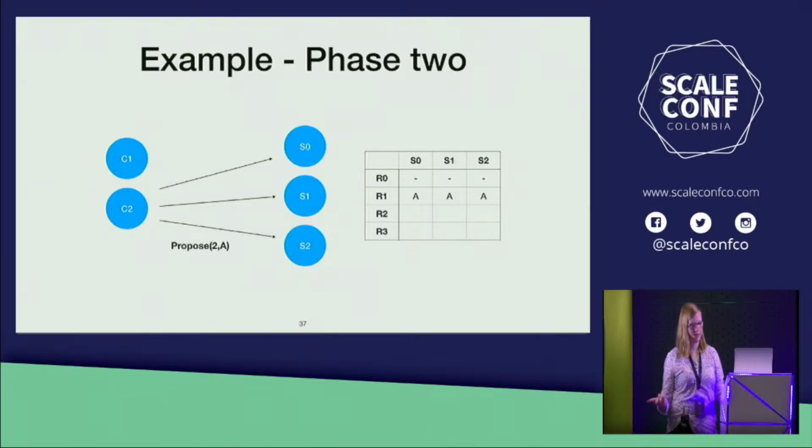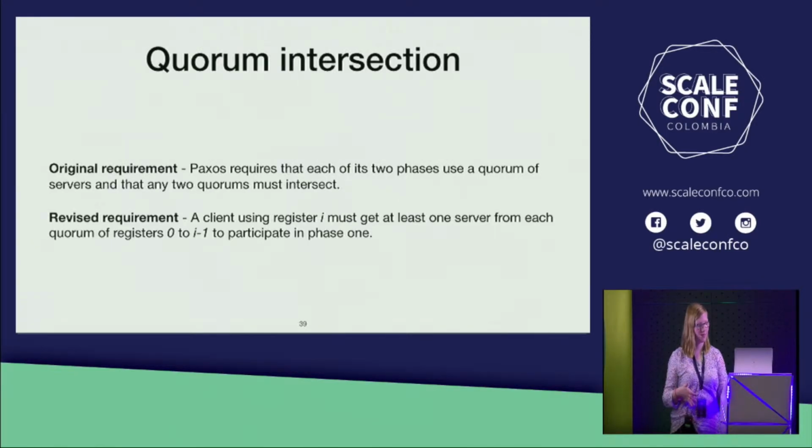And then this client proceeds again as before, asking the servers to write a particular value, in this case A, to register 2. And then it's done successfully. The details of this aren't super important for now. It's just the first phase is ensuring safety, and the second phase is when you're actually doing the legwork of writing values into registers. So Paxos requires its quorums to all intersect.